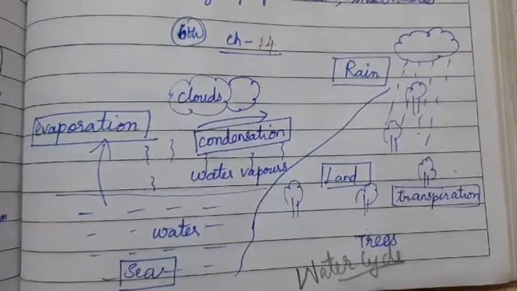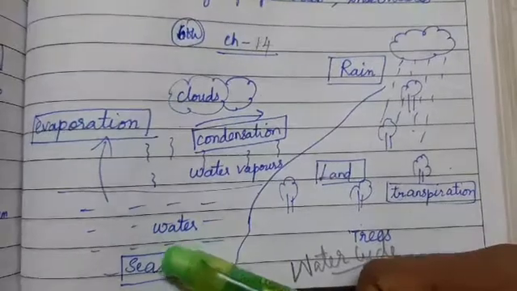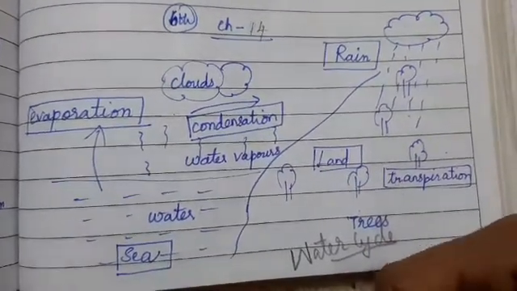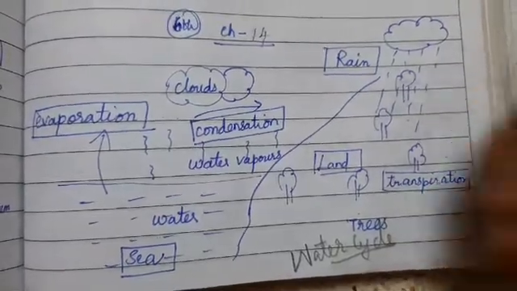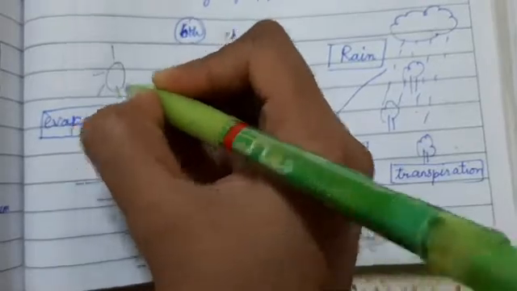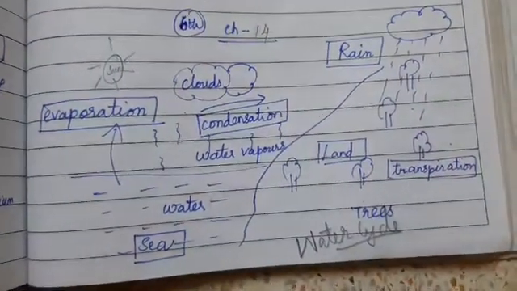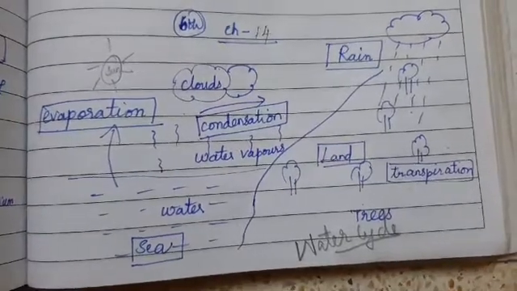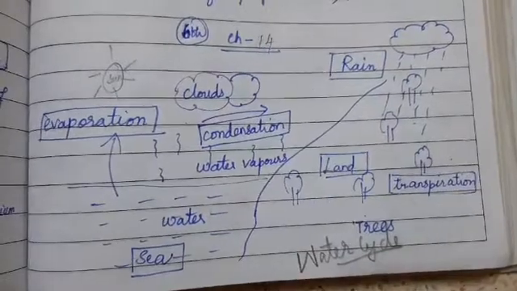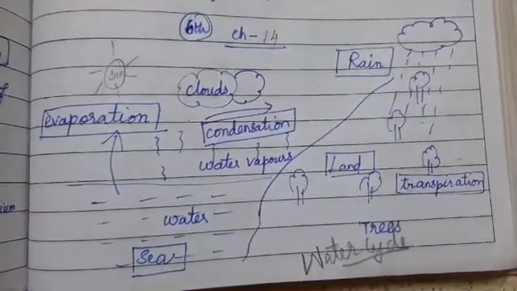On the planet Earth, we have the land area and the water bodies. Every day in presence of the sun, during the daytime, the water present on the land and the oceans, seas are undergoing various changes.